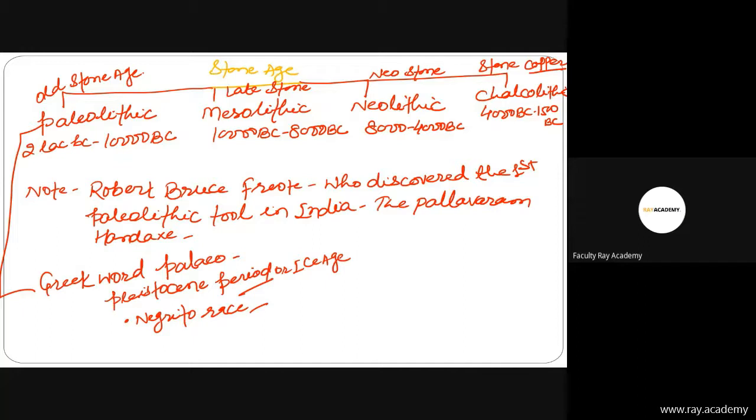They are divided according to the nature of stone tools used by the people, and also according to the change of climate. There are the Lower Paleolithic age, no need to revise, but please keep in mind that the Lower Paleolithic is up to 1 lakh BC. Then the Middle Paleolithic, then the Upper Paleolithic. This is not important.